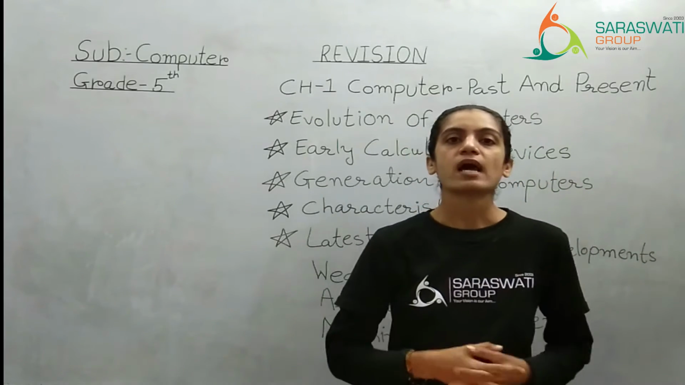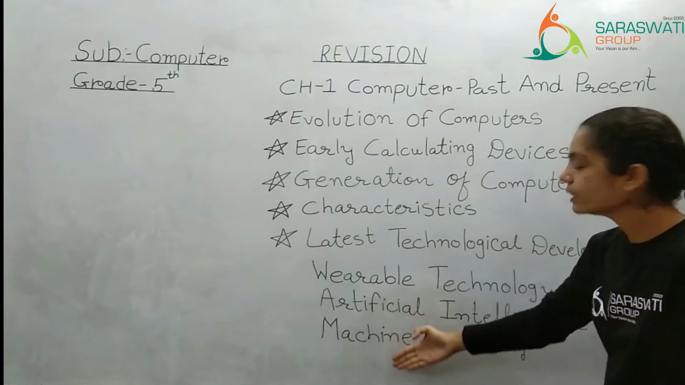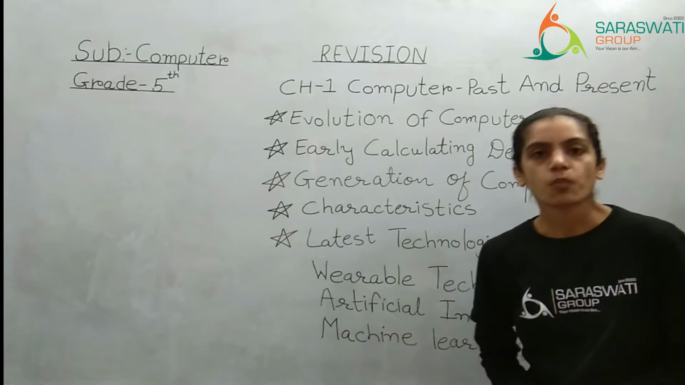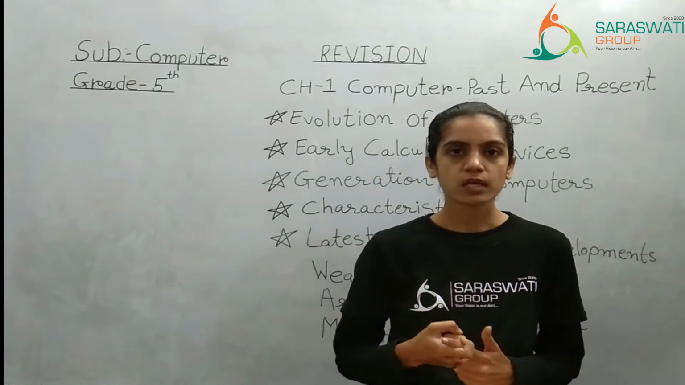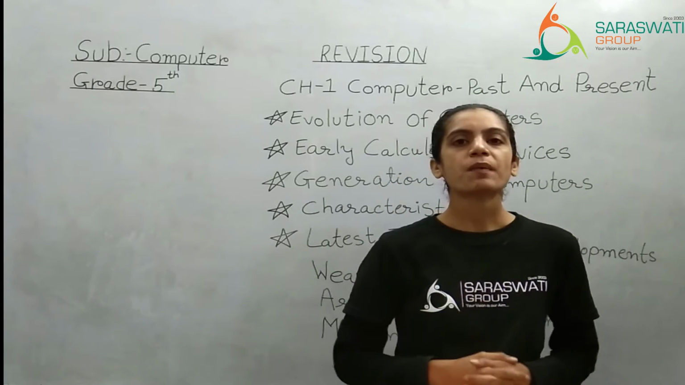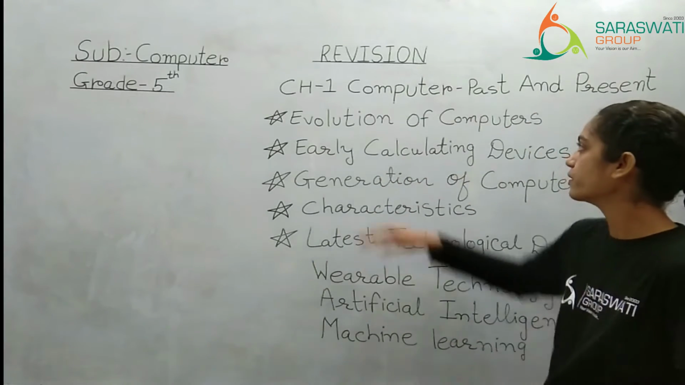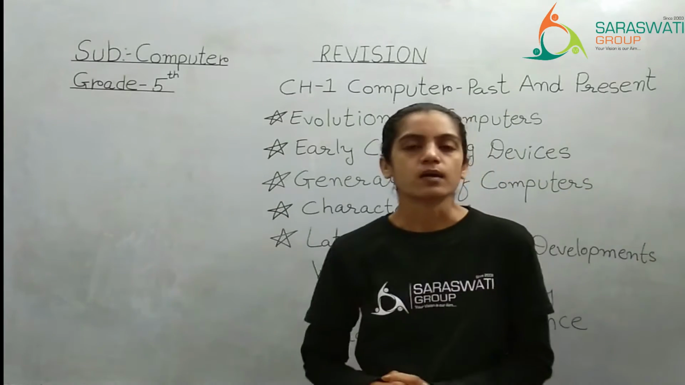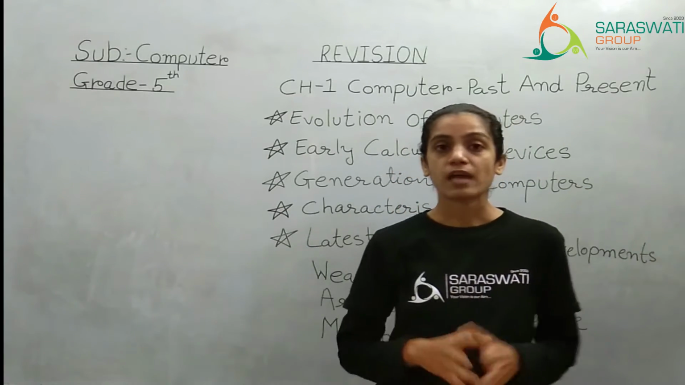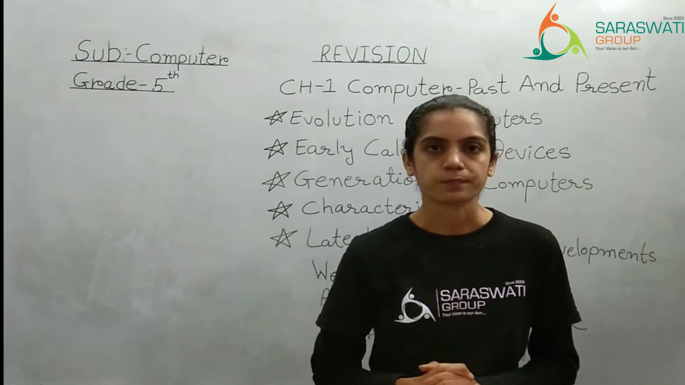How many topics have we covered in the entire chapter? As you can see, I have written all the topics here. So one by one we will take a quick recap, so you can remember what we have done and prepare yourself for the exam. Now what was our first topic in that chapter? Evolution of computers. The meaning of evolution we have studied: it means change with time.